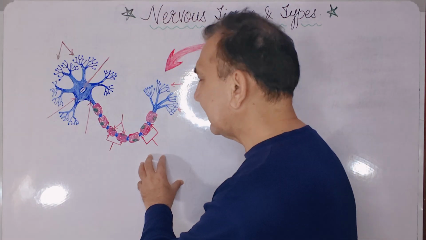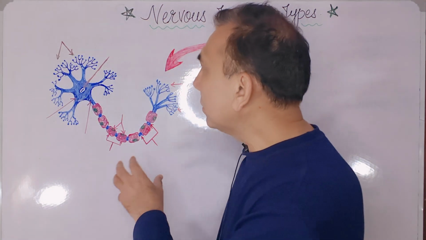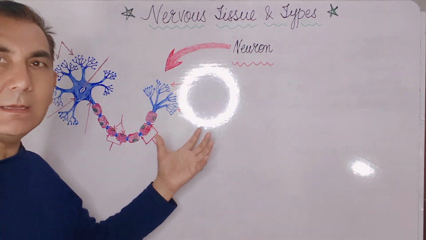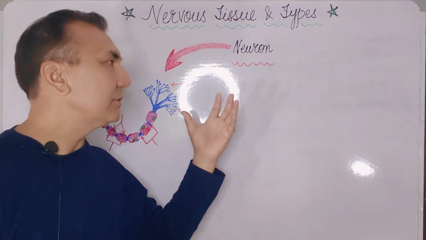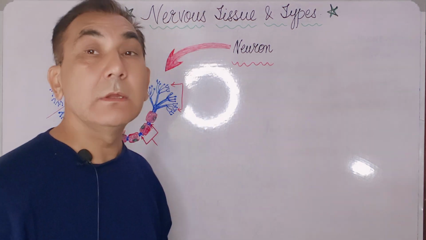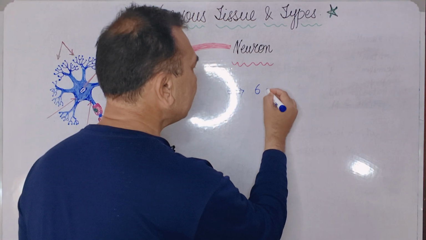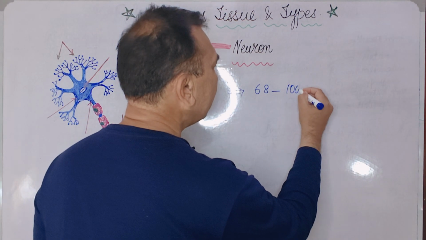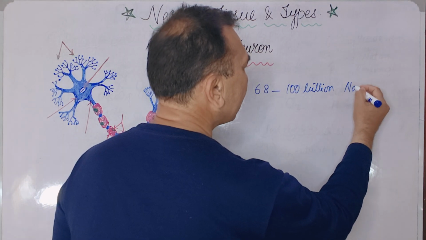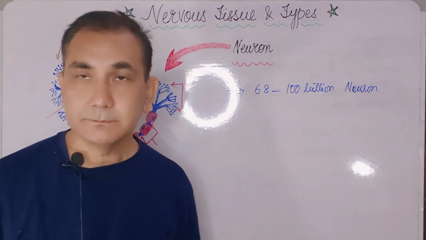Here we will discuss the anatomy and physiology of the neurons. Before learning the anatomy and physiology of the neurons, let's go through some statistics about the neurons. Around 68 to 100 billion neurons are present inside the human body.